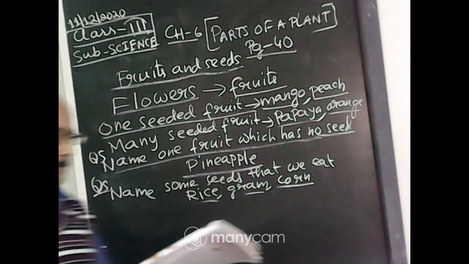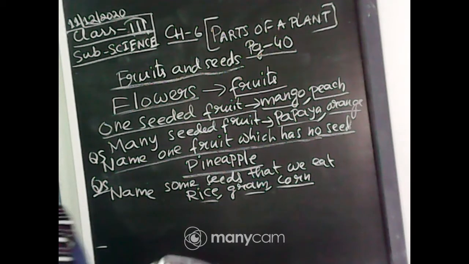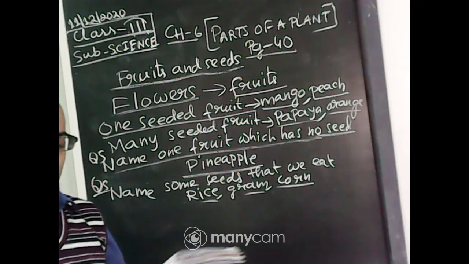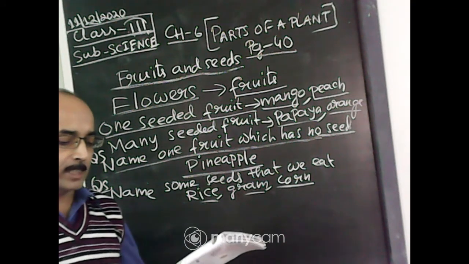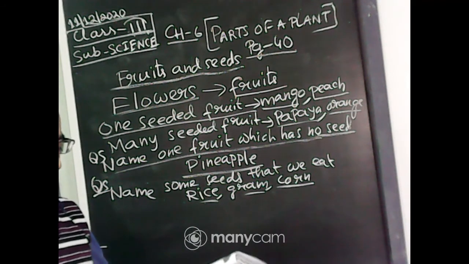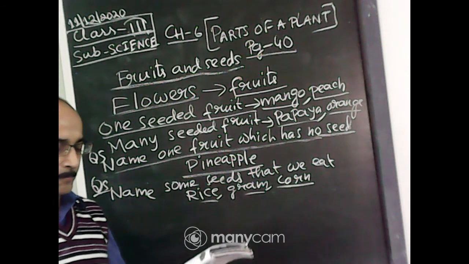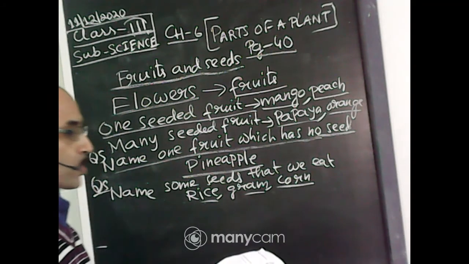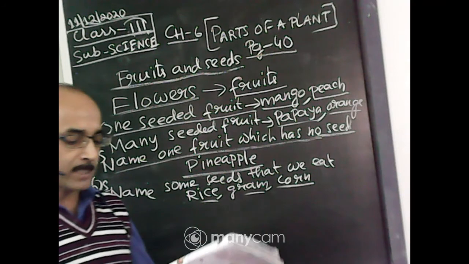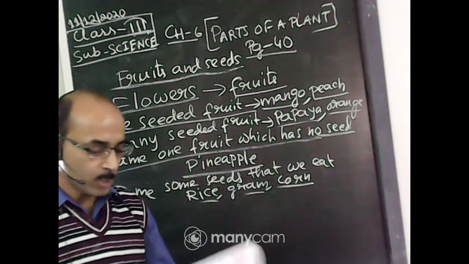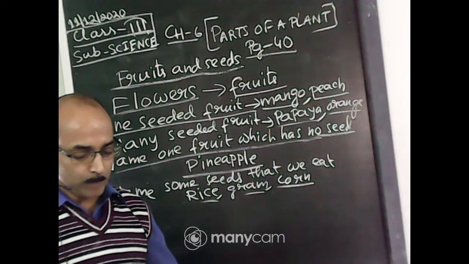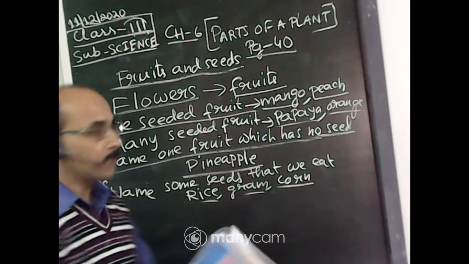Every seed has a baby plant inside it. Seeds store food for the baby plant. When the seed gets enough water, air and sunlight, the baby plant starts growing. The process of growing of a new plant from a seed is called germination.